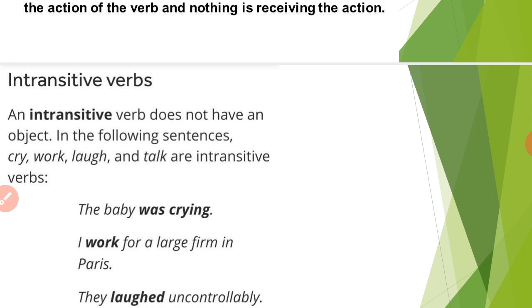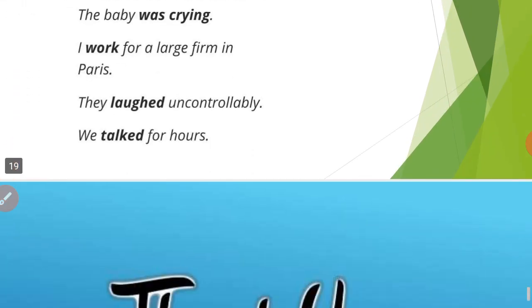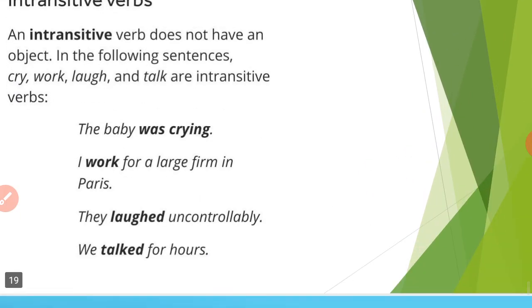Intransitive verbs also have a subpoint, and that is the intransitive phrasal verb. What is an intransitive phrasal verb? Intransitive phrasal verbs are easier to use because there is no object to worry about.